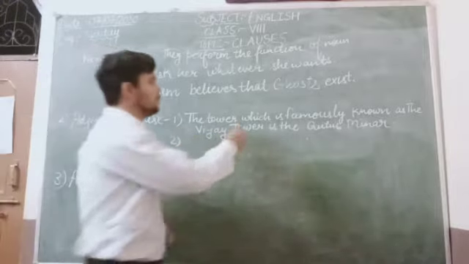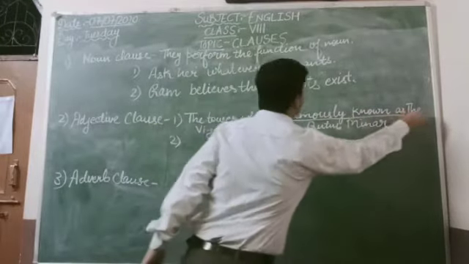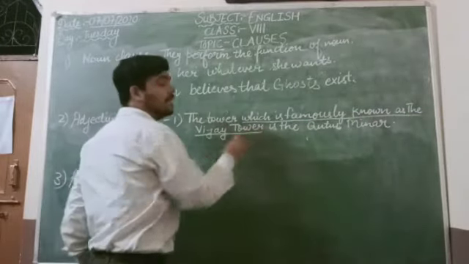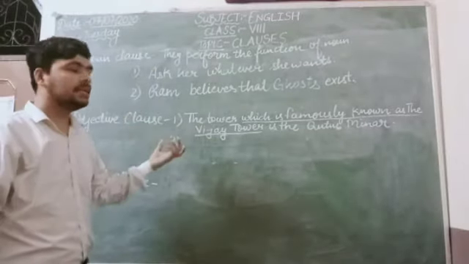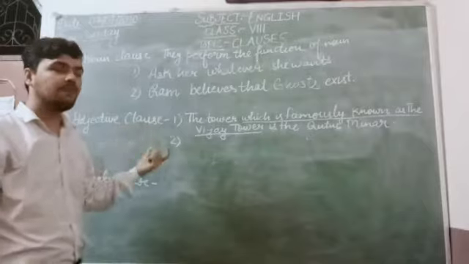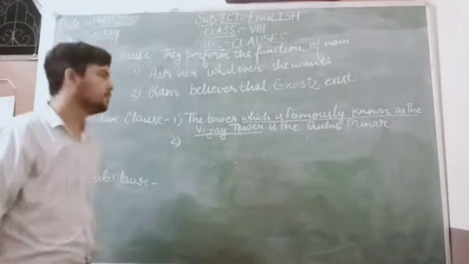So here, which is famously known as the Vijay Tower is an adjective clause because it is qualifying a noun, which is Qutub Minar.